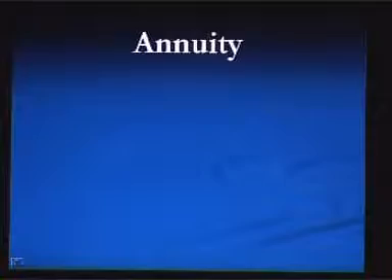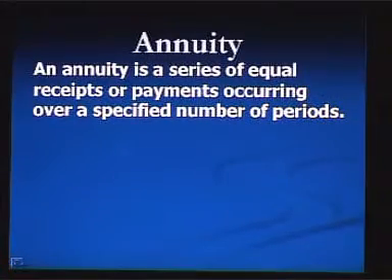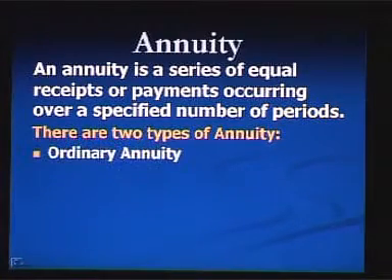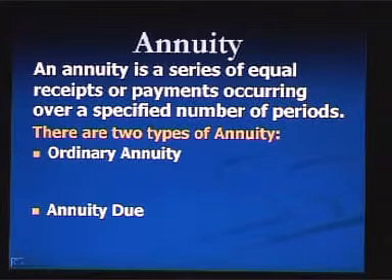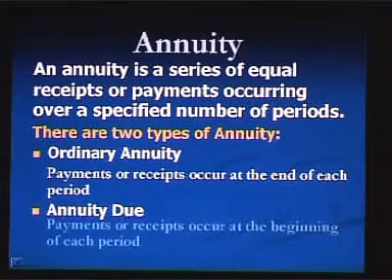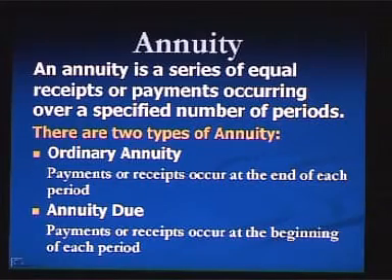To know this, at first you should have the concept of annuity. We are going to discuss annuity now. An annuity is a series of equal receipts or payments occurring over a specified number of periods. There are two types of annuity: ordinary annuity and annuity due. In case of ordinary annuity, payments or receipts occur at the end of each period. In case of annuity due, payments or receipts occur at the beginning of each period.